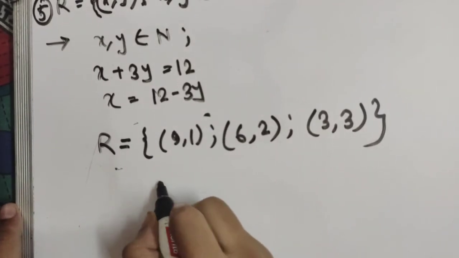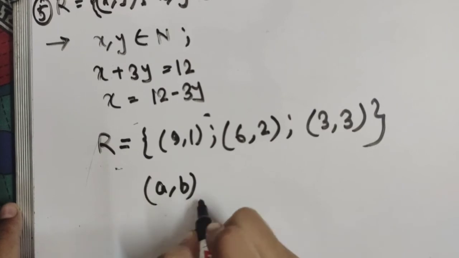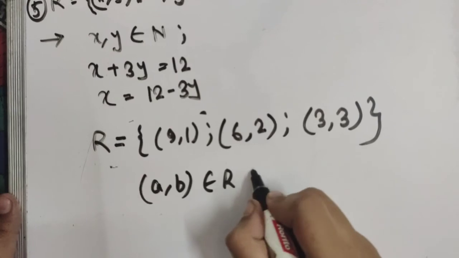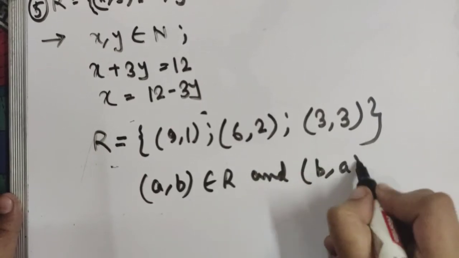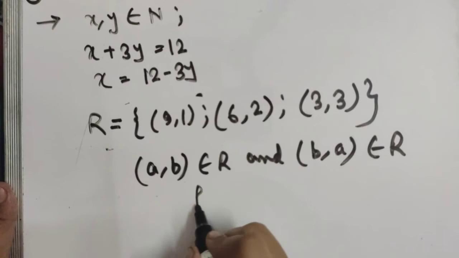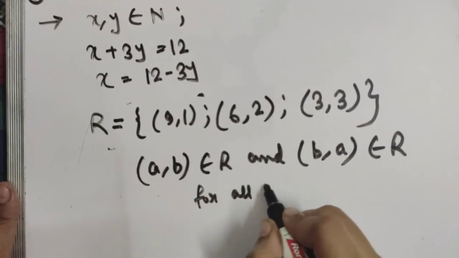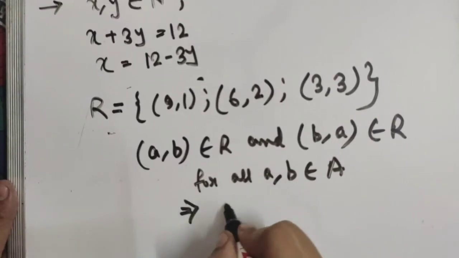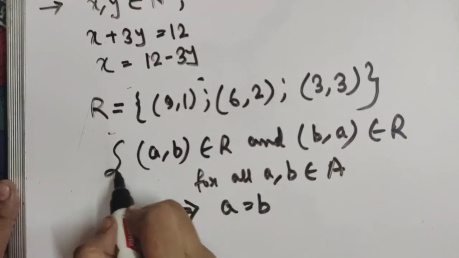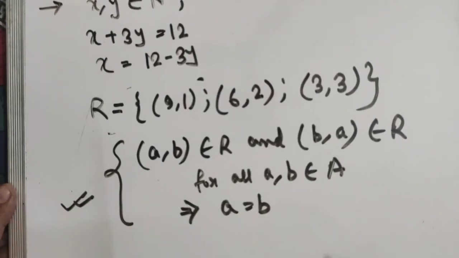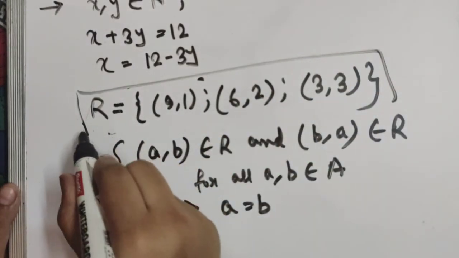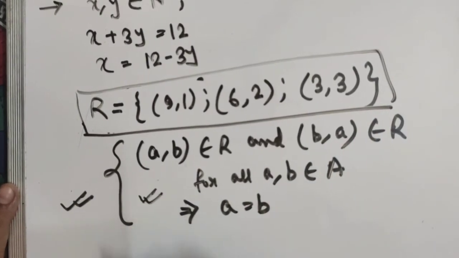So if A be any set, and (a, b), where a and b are elements of set A, belongs to R, and (b, a) also belongs to R, for all a, b belonging to A, implies that a equals to b, then we can say that R is an antisymmetric relation. Now if you see the relation here, also this condition is satisfied, right?